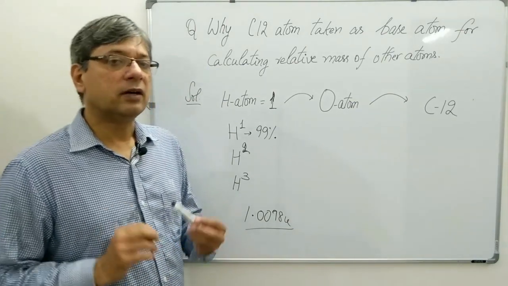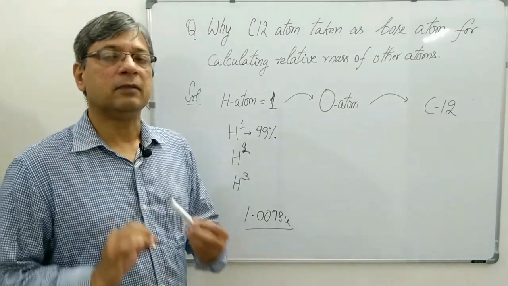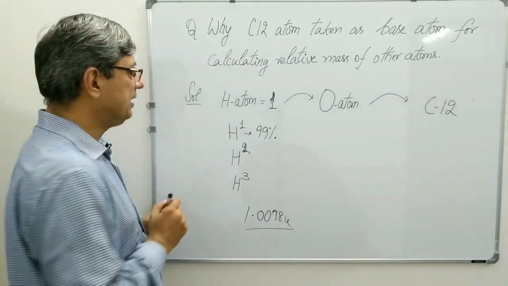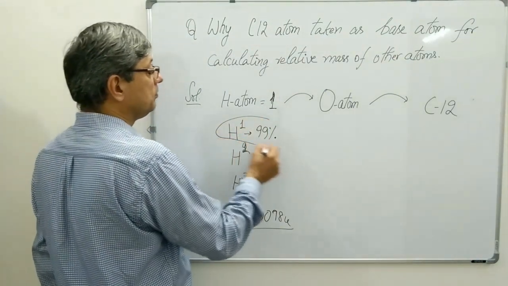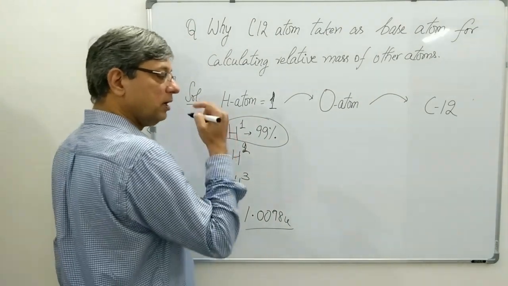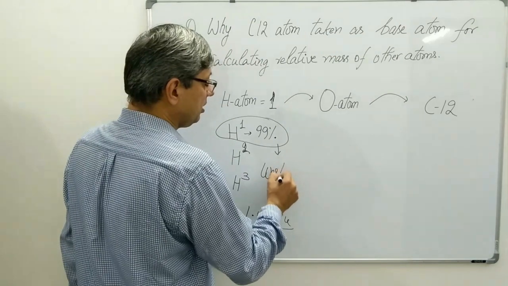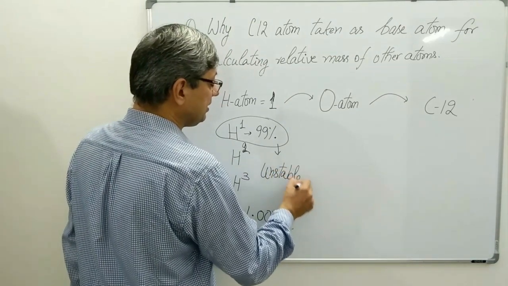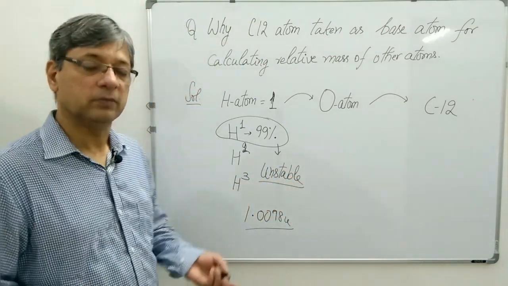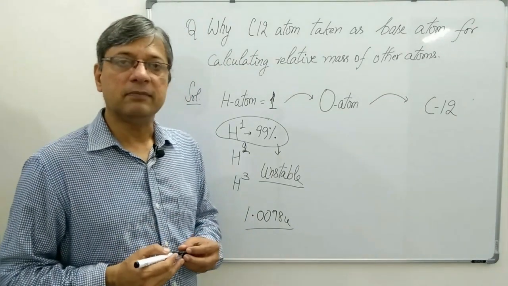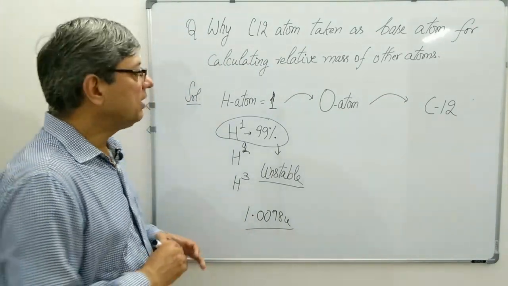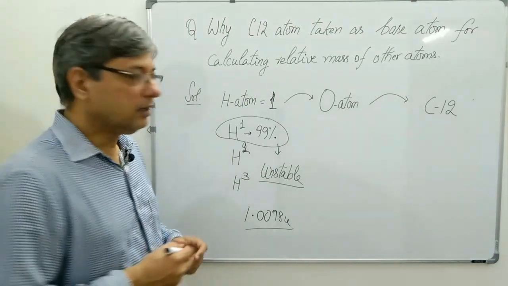But another problem with hydrogen atom or element was that the hydrogen isotope, that is the protium, was highly unstable. Due to this instability of hydrogen 1 or protium isotope, the hydrogen atom was discarded.